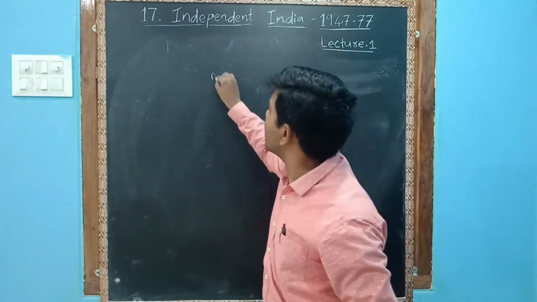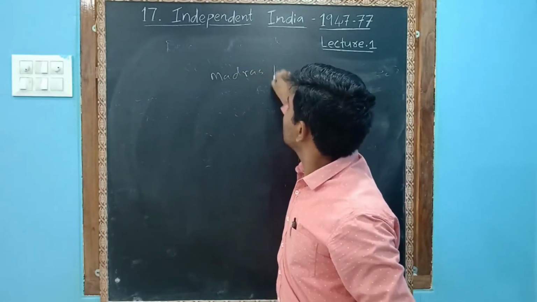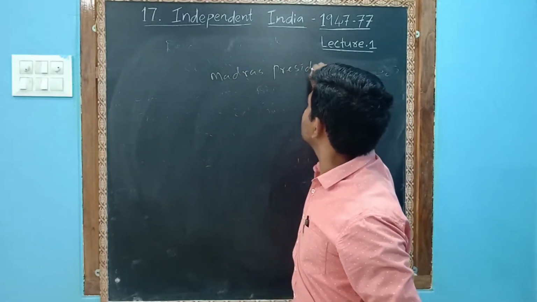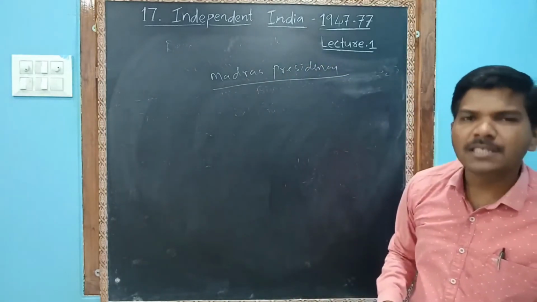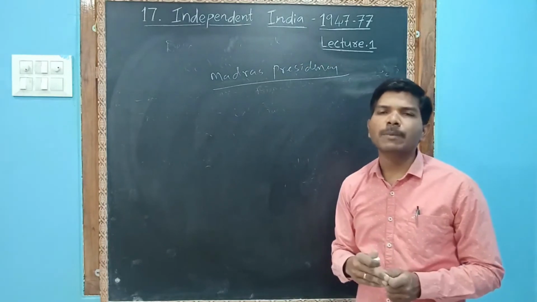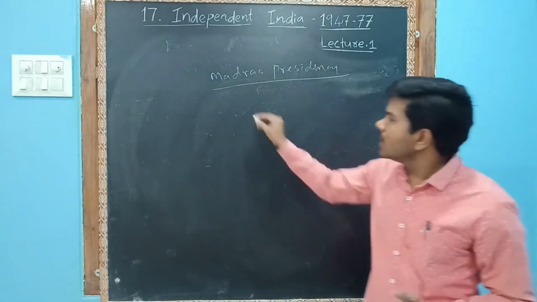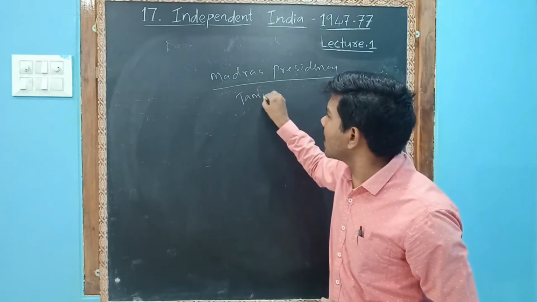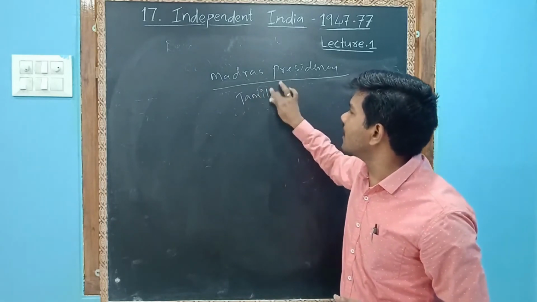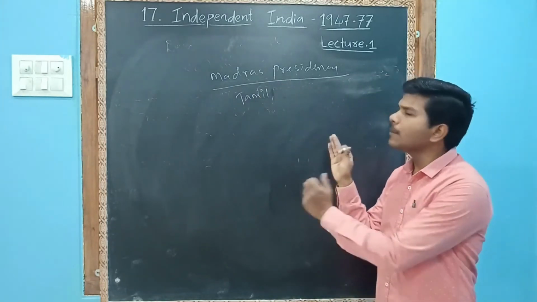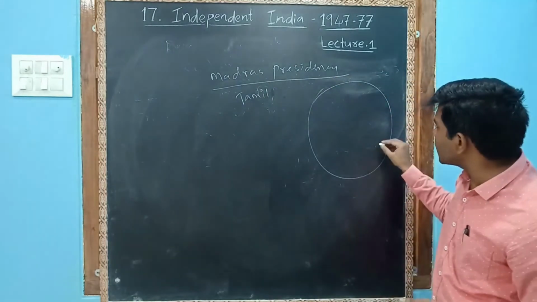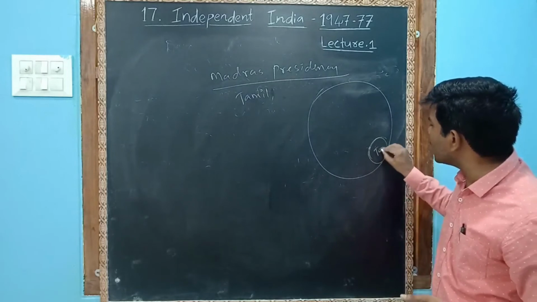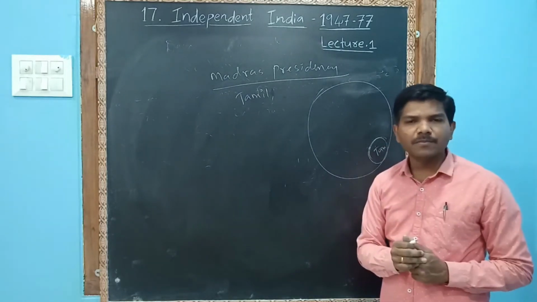What were the Madras people demanding? The Tamil people said they wanted a separate Tamil state.